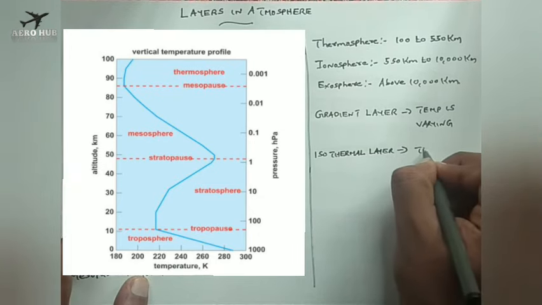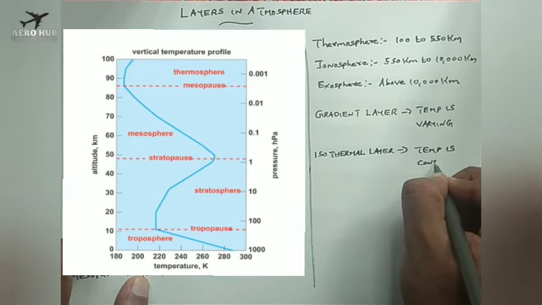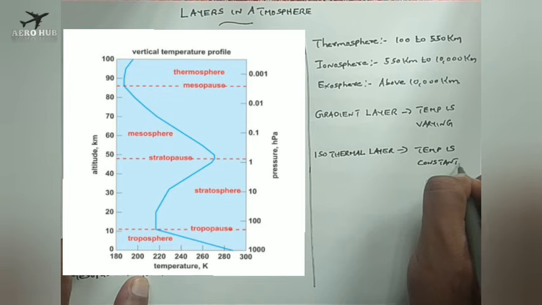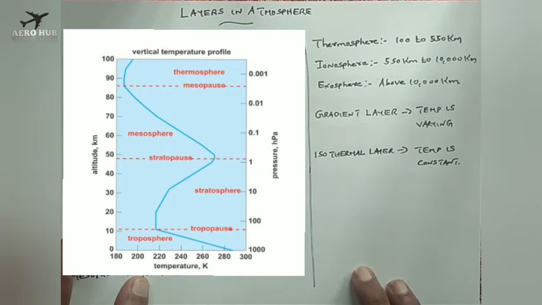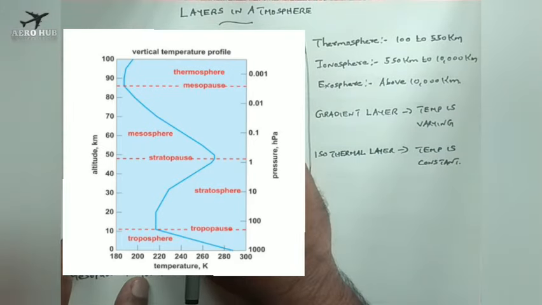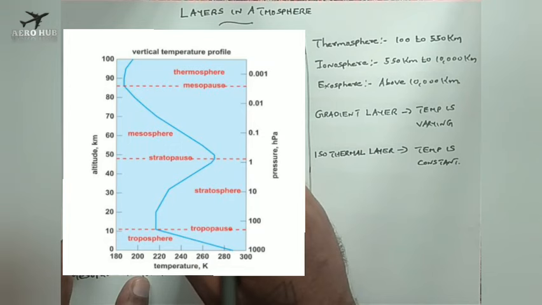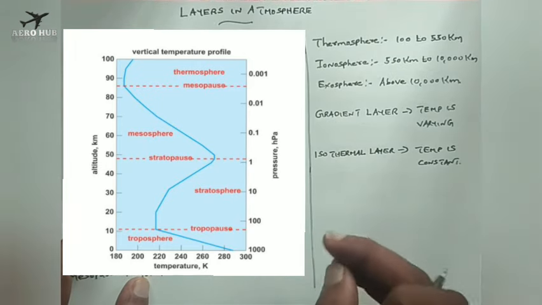Here the temperature is constant. We have gradient layer and isothermal layer, and in gradient layer the temperature is varying. In this case we have troposphere up to 11 kilometers where the temperature is varying. Then we have isothermal layer, that is tropopause from 11 kilometer to 20 kilometer, where the temperature is constant.